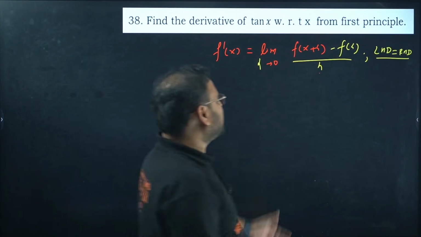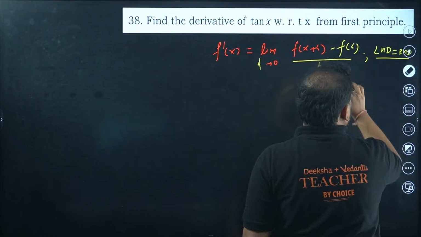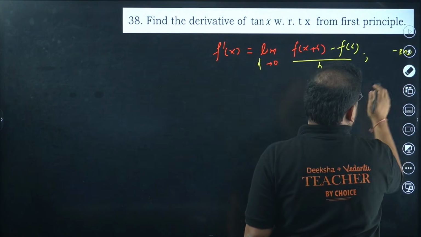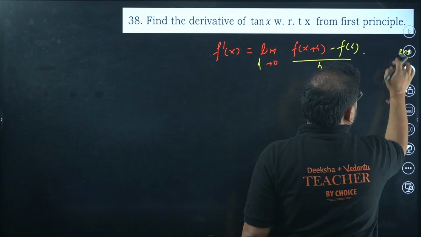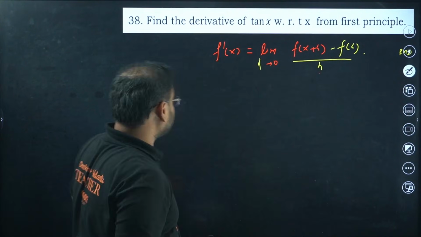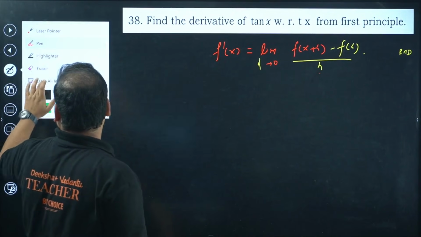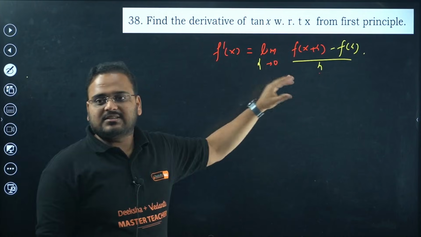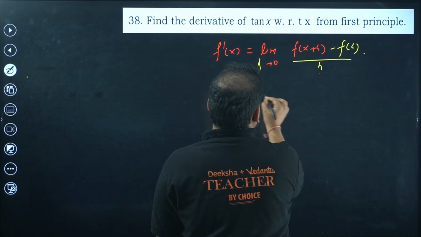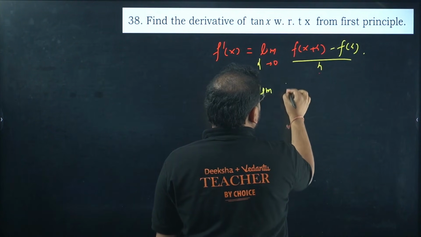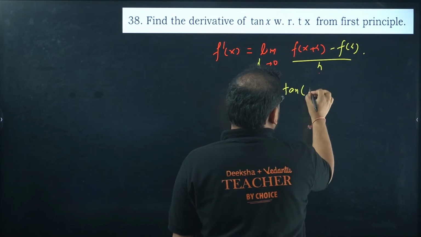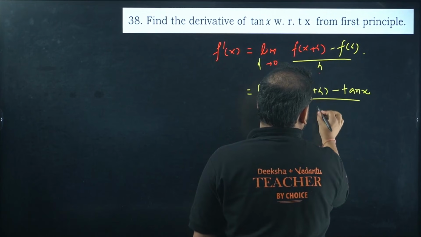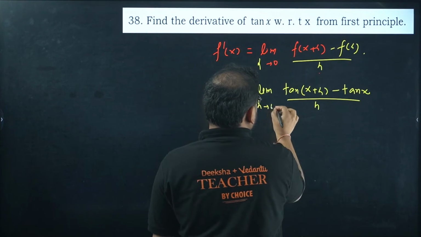This principle is clearly understood. We know that we don't have to worry about the differentiability right now. Once that is clear, put the function f of x as tan of x. I get this as limit of tan of x plus h minus tan of x by h when h tends to 0.